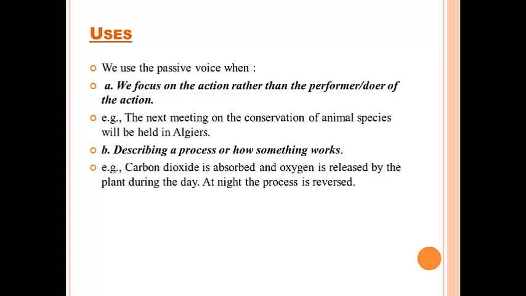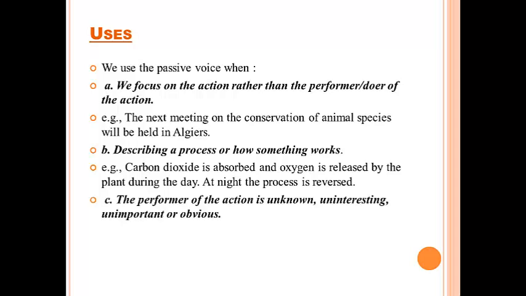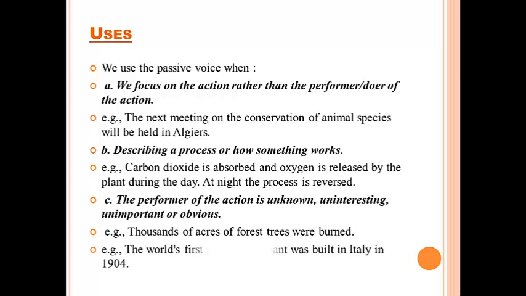Example: carbon dioxide is absorbed and oxygen is released by the plant during the day. At night, the process is reversed. C. The performer of the action is unknown, uninteresting, unimportant, or obvious. Example: thousands of acres of forest trees were burned. Example: the world's first geothermal plant was built in Italy.